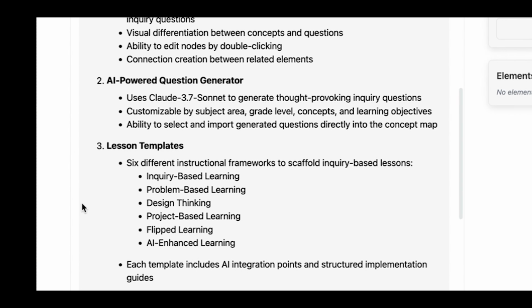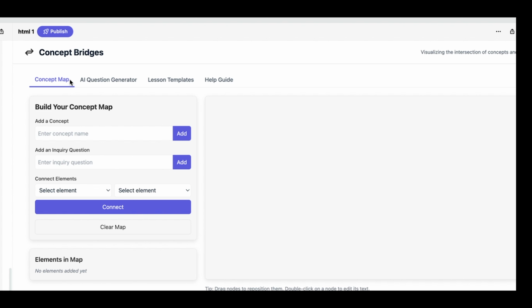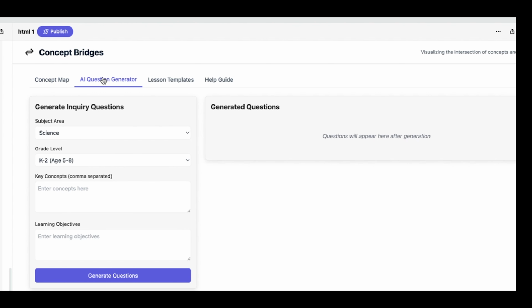So the 6 lesson templates: inquiry-based, problem-based, design thinking, project-based, flipped learning, and AI-enhanced learning. Wow. So, okay, let me just move myself down here. I've got concept map here, the AI question generator, lesson templates, and help guide. Okay, so let's just go to the AI question generator.